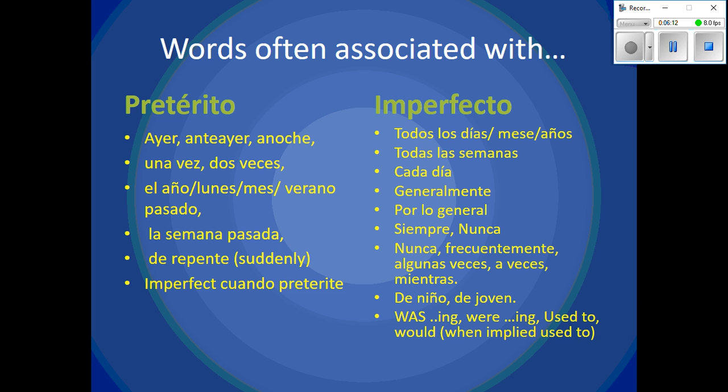Words associated with imperfect are: todos los días, meses, años, todas las semanas, cada día, generally, generalmente, por lo general, siempre, always, never or frequently, sometimes, while, de niño, de joven, was -ing, were -ing, used to or would, when implied used to.